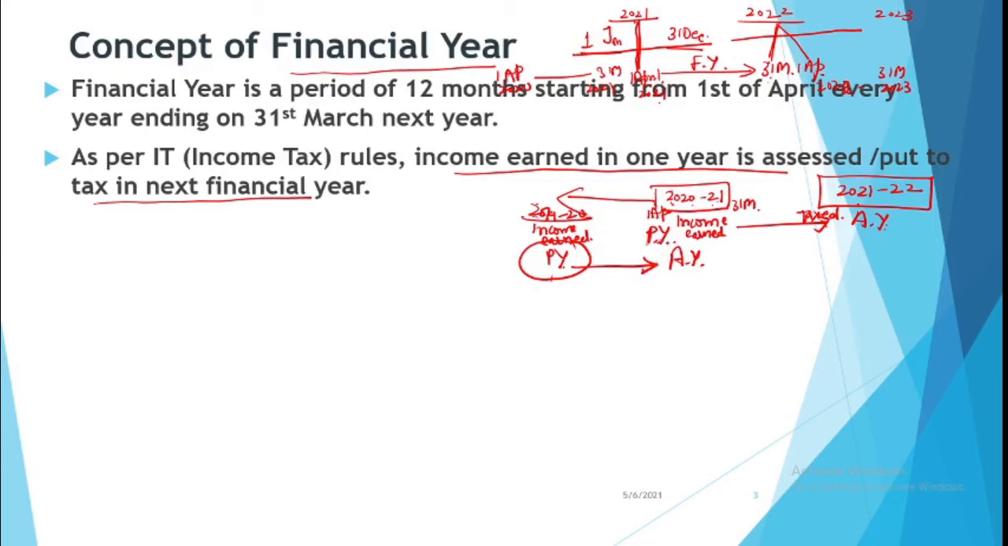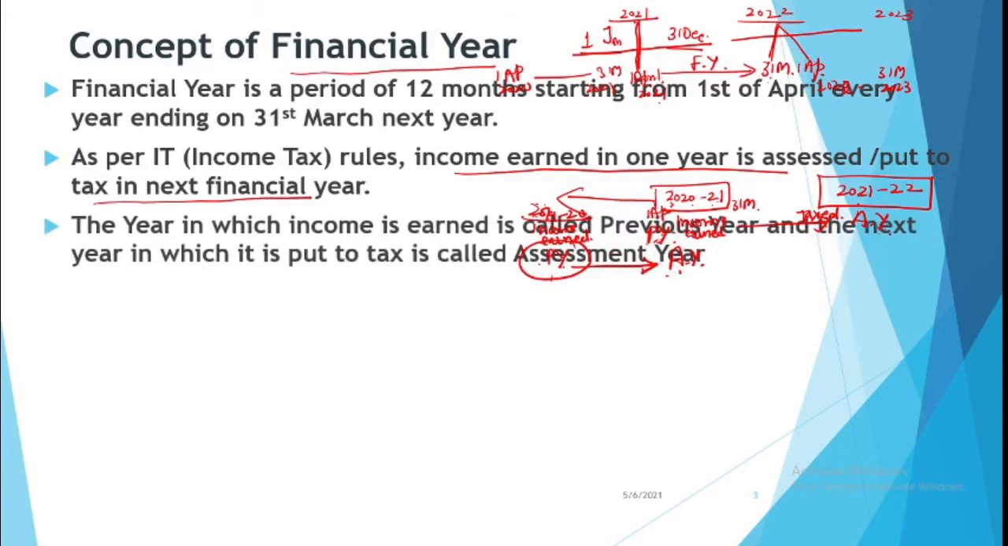So you can say that this is a timeline in continuation, and every year is going to be a previous year as well as an assessment year. It's a previous year for the income which is being earned. For this income, tax will be done in the next year, which is the assessment year for this year. But this is the assessment year for the previous year, that is 2019-20. So as per income tax rules, what do we say?